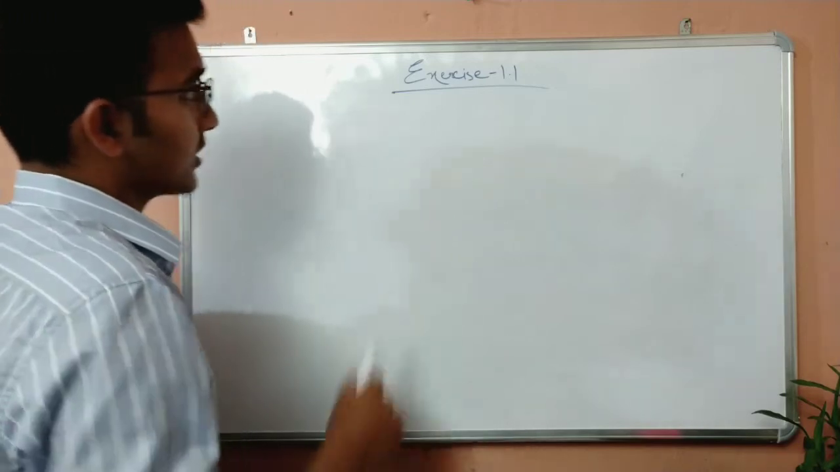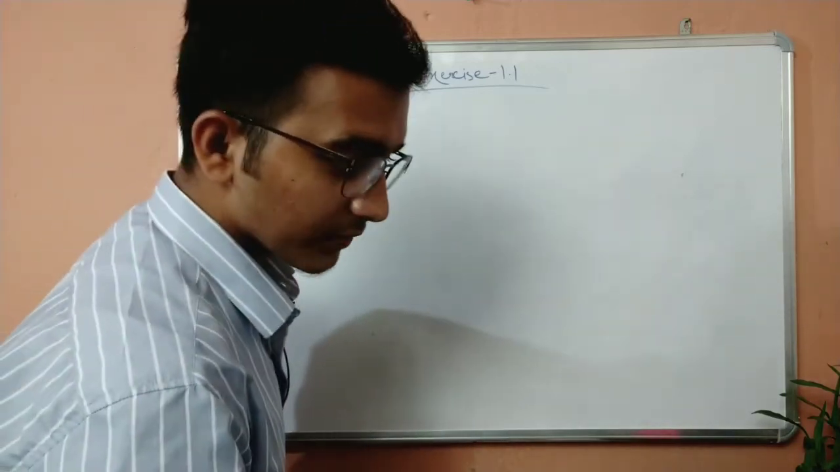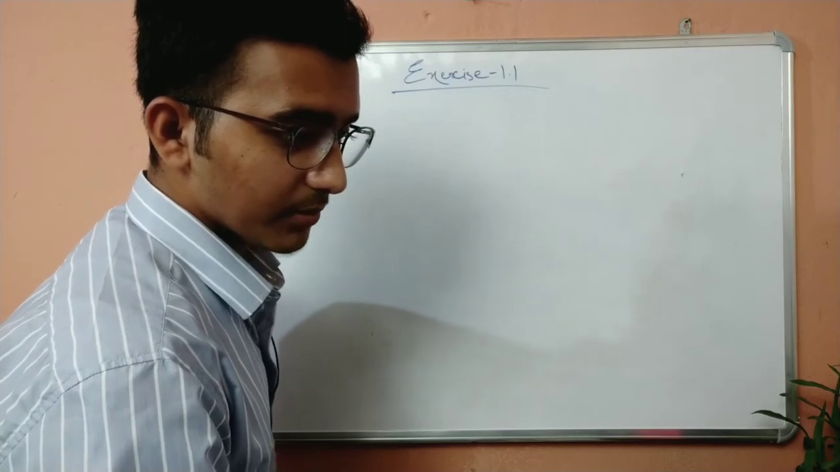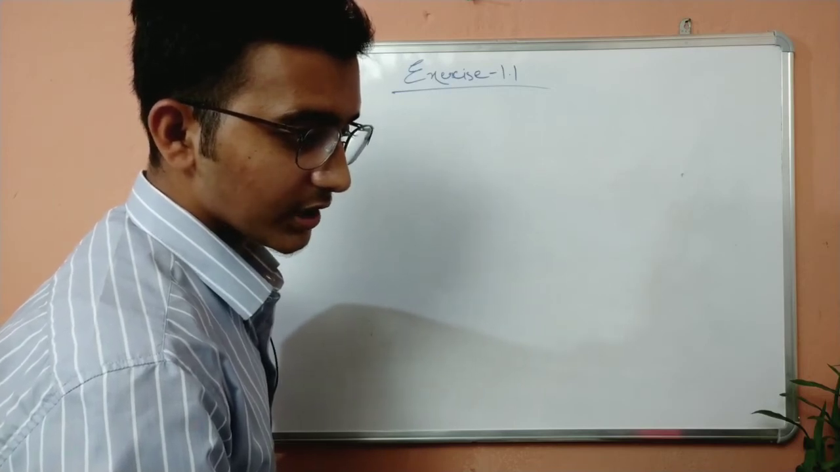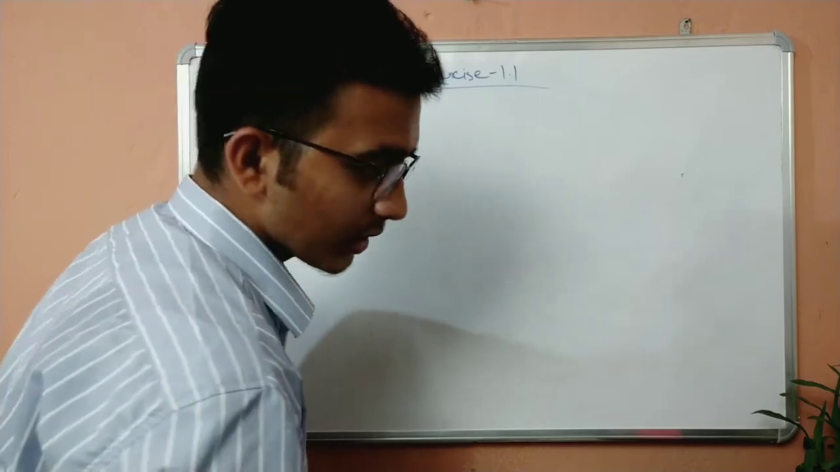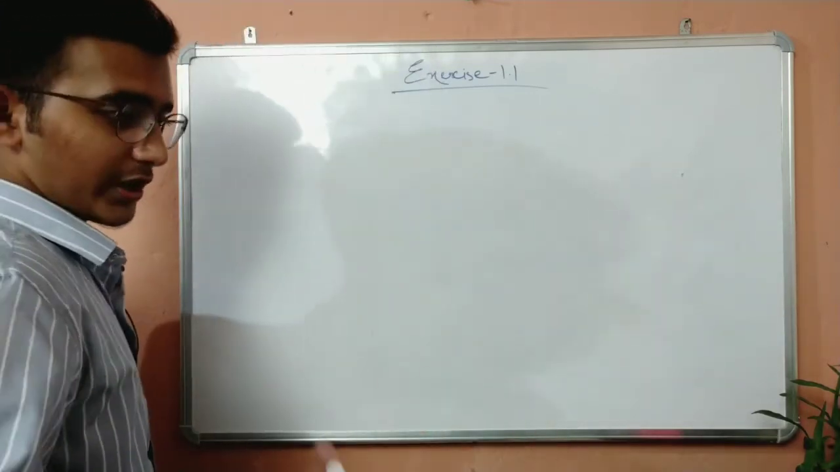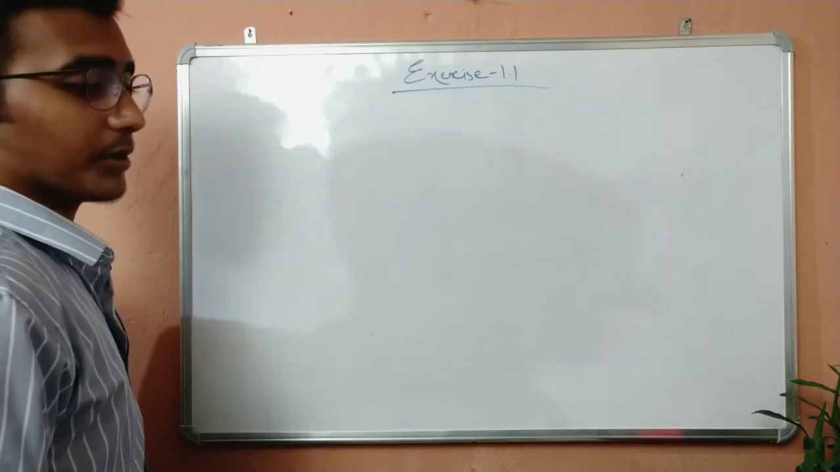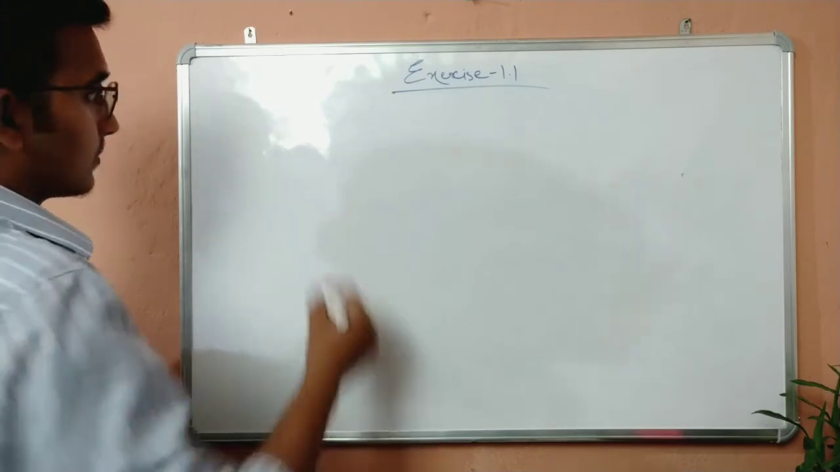Okay, so exercise 1.1. What is the first question? The first question is: is 0 a rational number? Can you write it in the form p by q, where p and q are integers and q is not equal to 0? Read the question once, twice, thrice. If you can solve this sum, solve it in the comment section and show me. So is 0 a rational number?